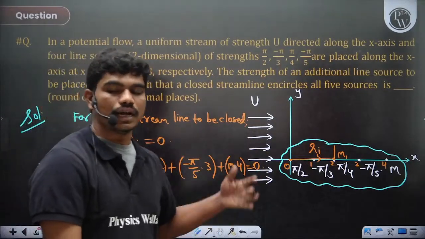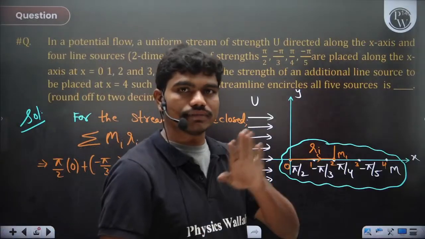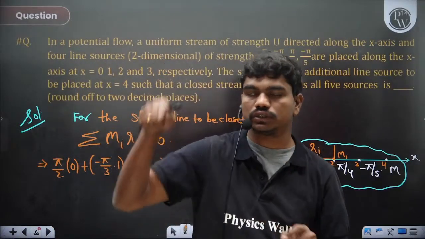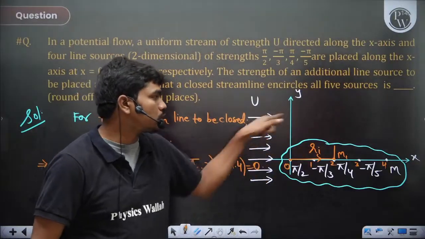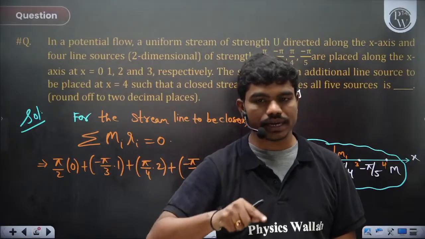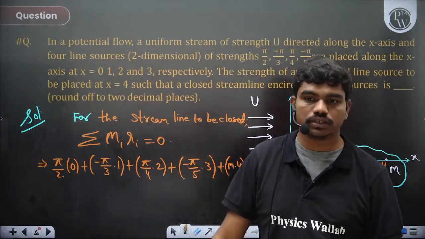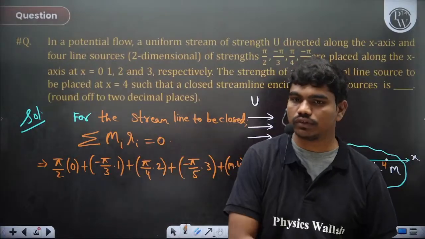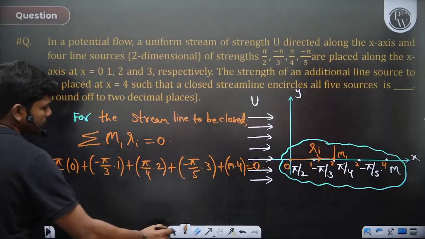Okay, so I'm just giving you the idea, I'm not deriving it as of now, but you can see when you have the sources at different locations, normally these are along the x-axis, but in general sources can be at any location. If all those sources have to be enclosed by a streamline, then the summation of moments of all the sources about the origin should be 0 actually. It's a very powerful condition in potential flows. And so if you simplify this, then let's see what you get.